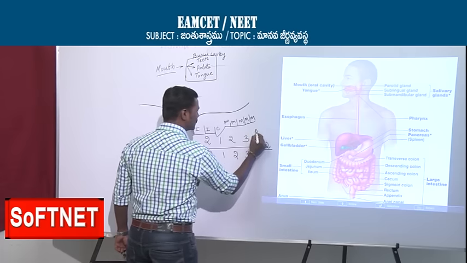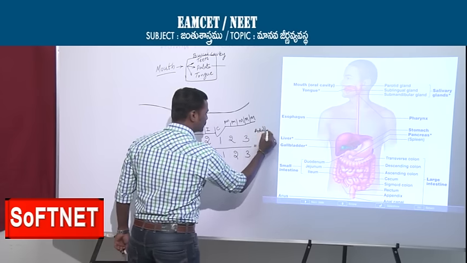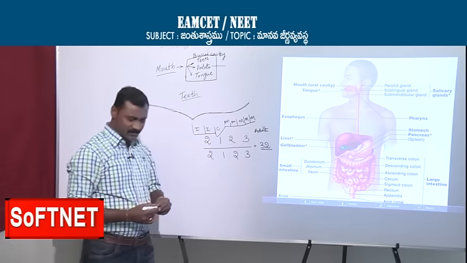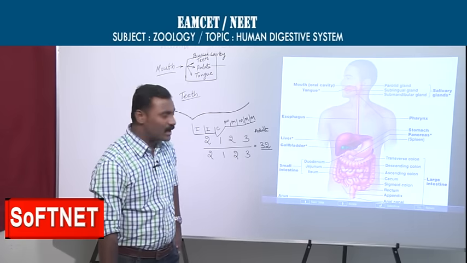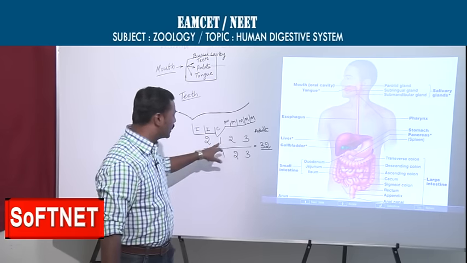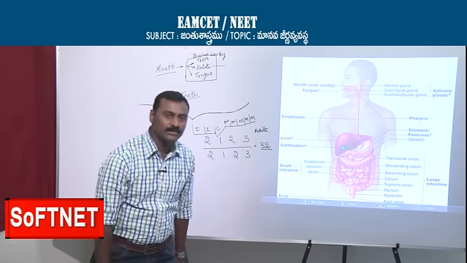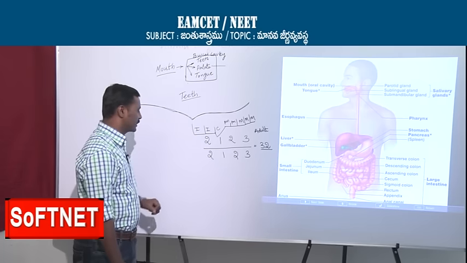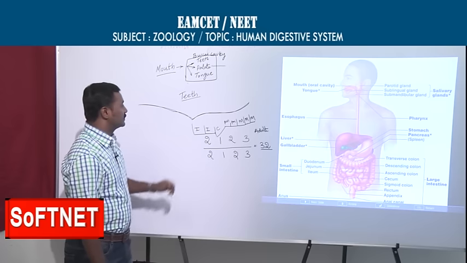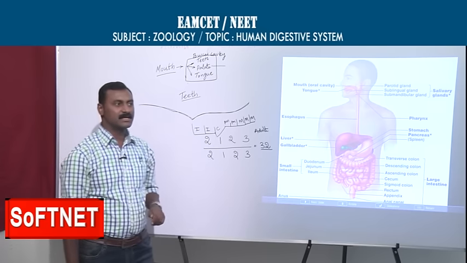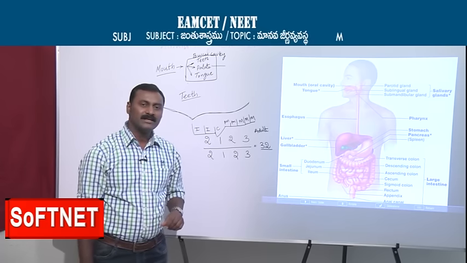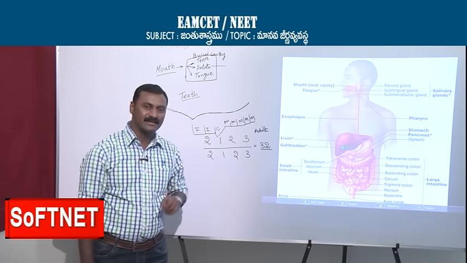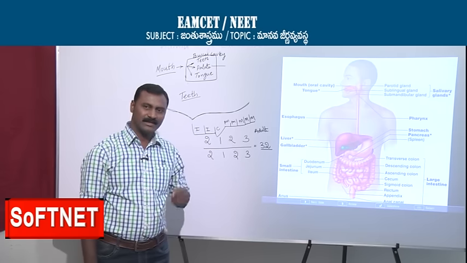In an adult, after 22 years of age, the formula is 2, 1, 2, 3 by 2, 1, 2, 3. Generally in our childhood, we have milk teeth. Those milk teeth will go away.